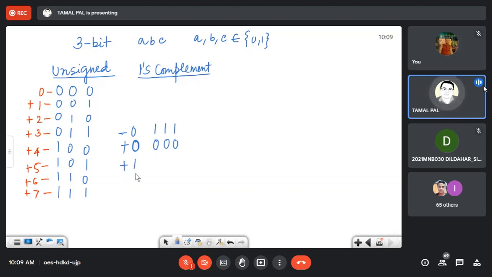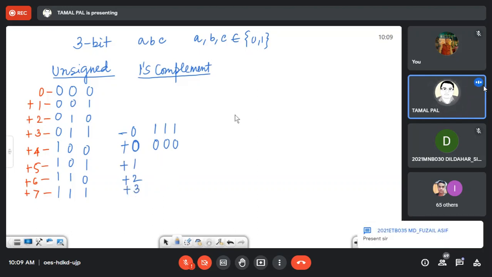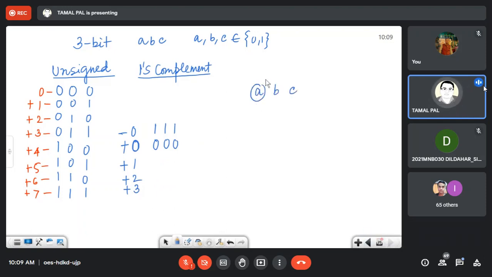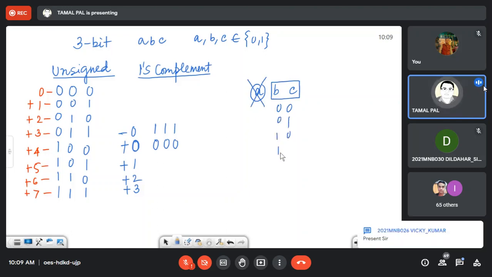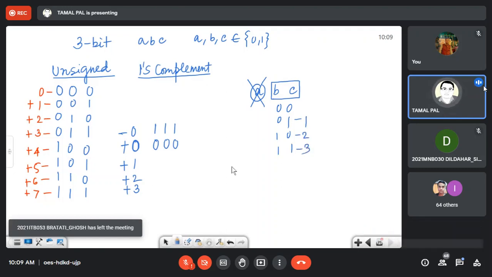Now, what are plus 1, plus 2, and plus 3? Since 1 bit is representing sign, with 2 bits I can represent the values 0 0 1, 0 1 0, and 0 1 1. So 1, 2, and 3, up to 3 I can represent. That is why I have drawn up to 3.